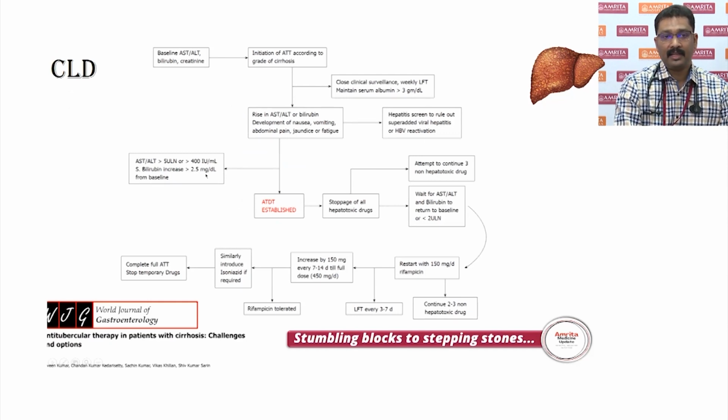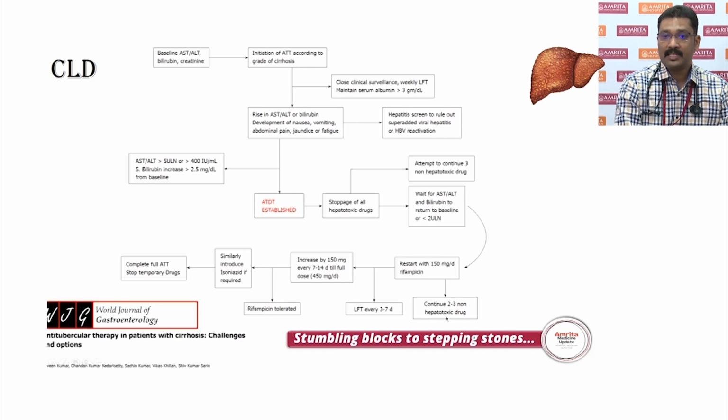Now, if it is more than 5 times the AST/ALT or bilirubin more than 2.5, and you establish an ATT-induced hepatotoxicity, you have to stop all the hepatotoxic agents. You have to then attempt to continue at least 3 non-hepatotoxic drugs like ethambutol, streptomycin, as well as quinolones. Now wait for the liver enzymes or bilirubin to settle down, then restart slowly with about 150 milligram per day of rifampicin, continue about 2 to 3 days, and then reassess, and then increase by 150 milligram every 1 week or probably 4 to 5 days.